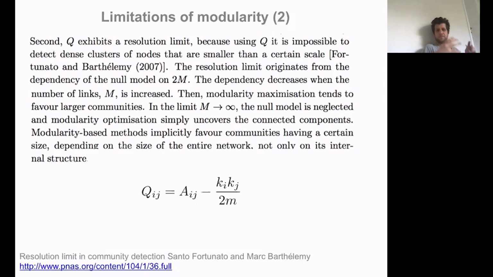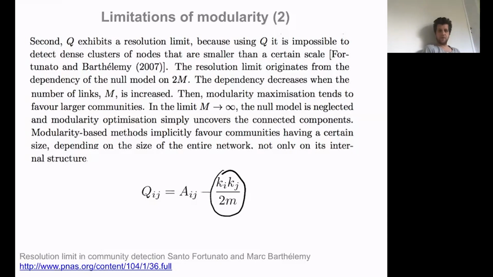So where does this dependency on the characteristic size come from? This means that given the size of a graph, you try to find communities that have a certain size relative to the total size. Well, actually it comes from the null model. You see that in the null model, you have a dependency on 2m, the total number of connections in the graph.